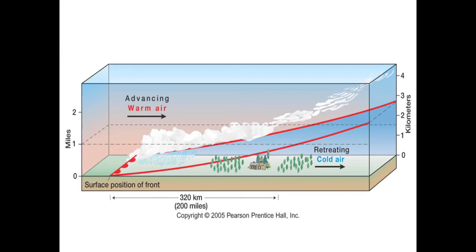And here's a picture of that. We've got the warm air approaching that cold air, and it's going to make the warm air rise, and we're going to get some condensation, some clouds, and some rain over a wide area.